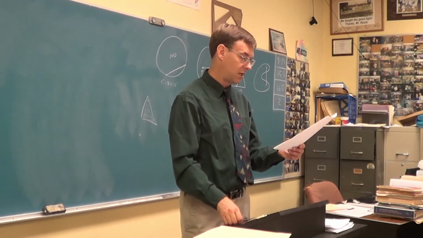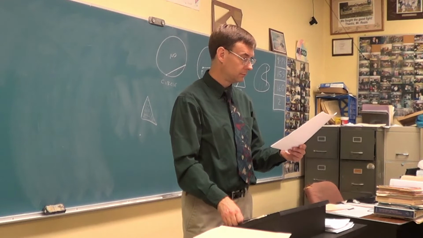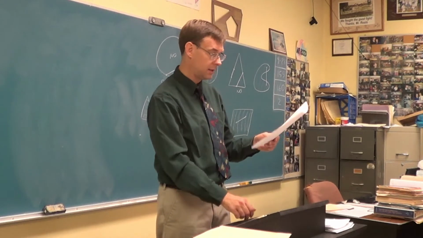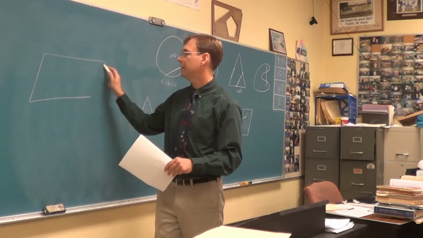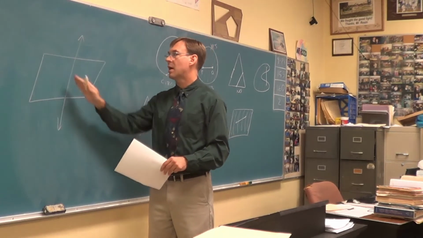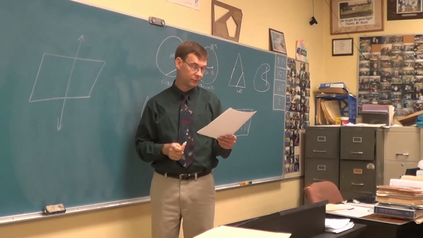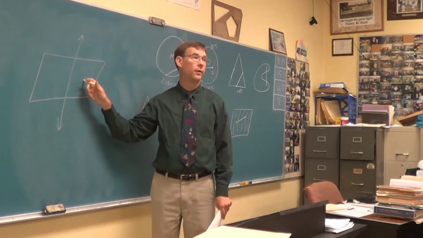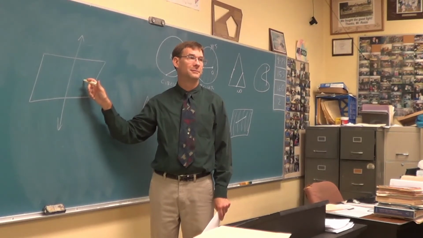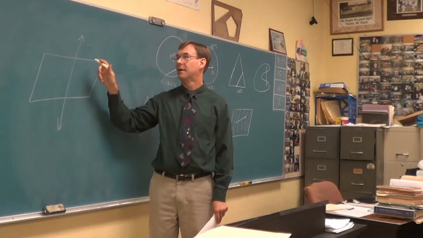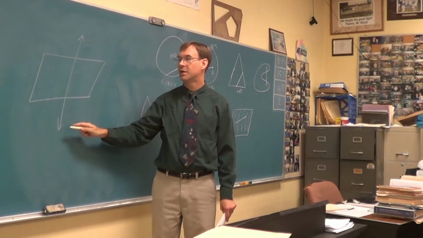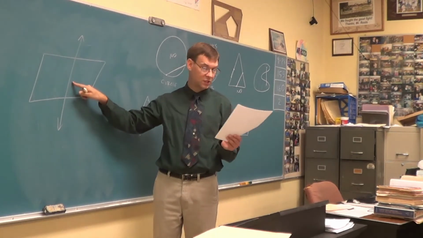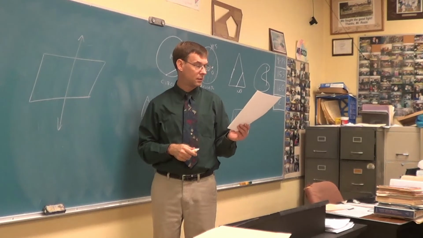Which postulate name is 20? Plane separation postulate is 20. The idea here is you have a plane, in drops a line, you separate this into 2 pieces. Skip down to 21. What are these pieces called? Half planes. We had a plane, and we just cut it into 2. They didn't get real creative with the name. Those are called half planes. This line has a name. That's called an edge.